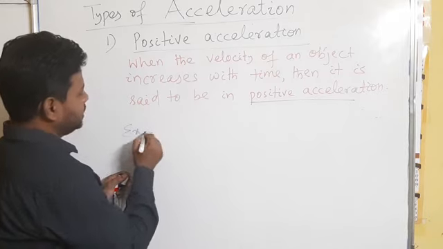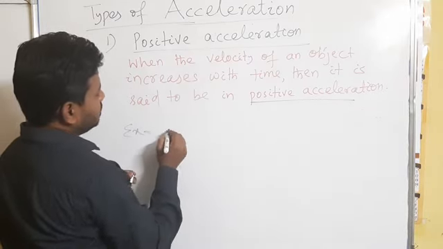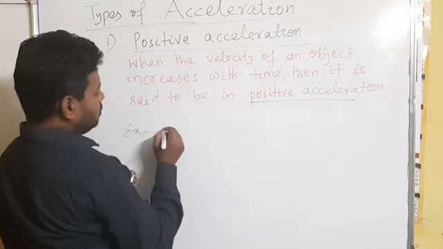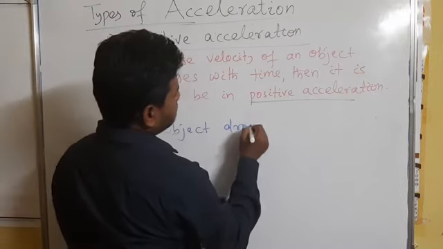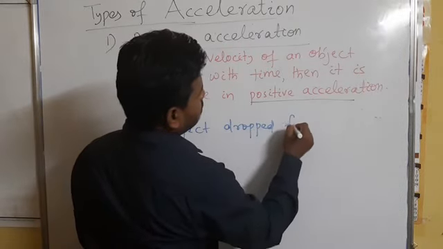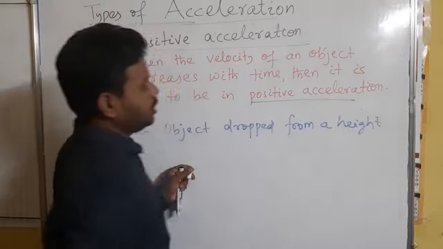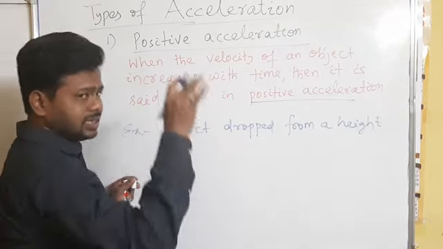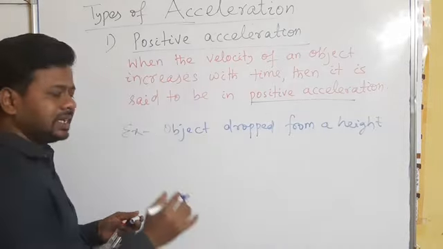Example of positive acceleration: an object dropped from a height. Its acceleration is positive because its velocity increases.